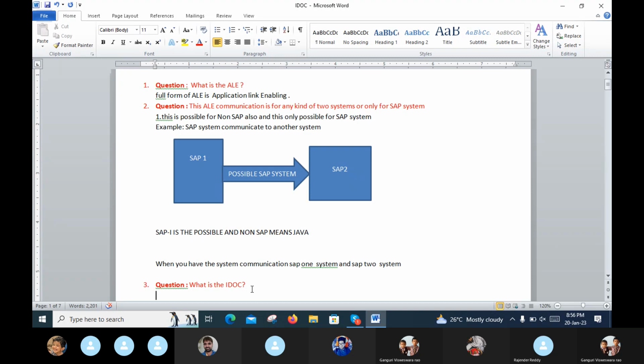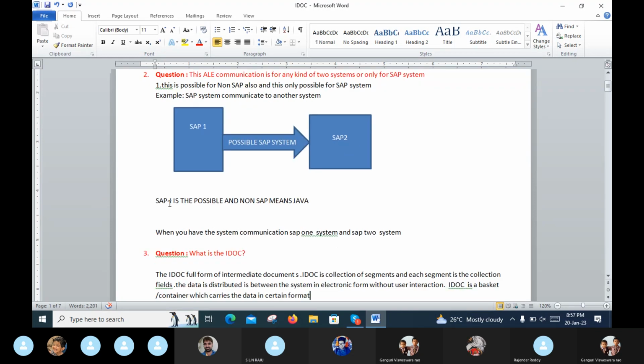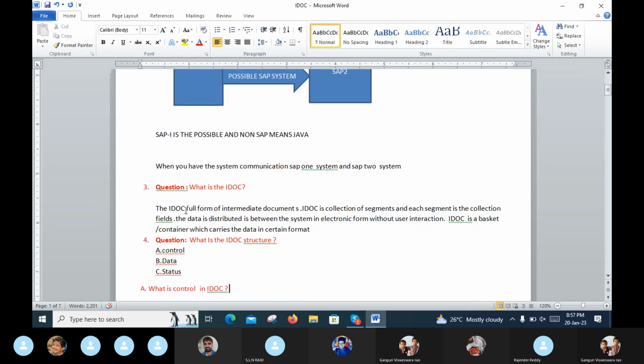Next, when you have communication from SAP 1 system to SAP 2 system, that is the possible system. That means communication is transferring data, some information like a purchase order or sales. That is the information. This is the second question. And third question, what is the IDOC? IDOC full form is Intermediate Document.